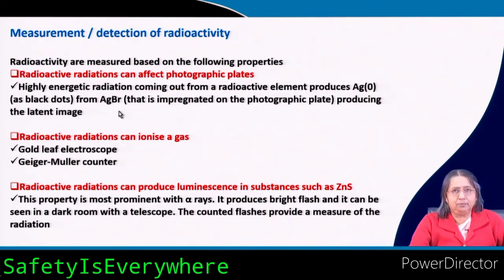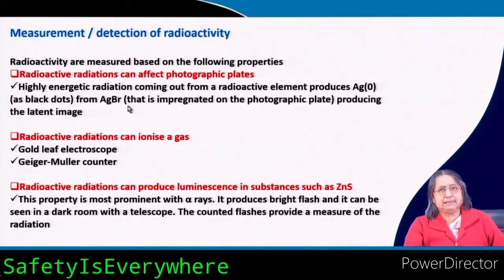That is nothing but silver bromide, and when light comes onto the silver bromide, it produces silver zero, silver in the zero oxidation state, and that will produce black spots, producing the latent image. It is very nice science, chemistry actually.